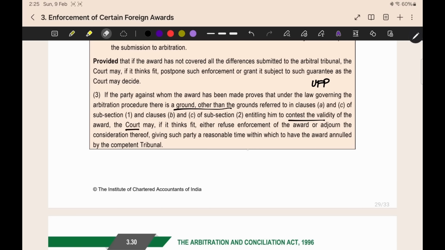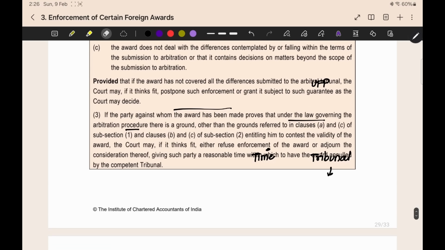Now what can the court do? It can give time to the unfavorable party to prove this to the arbitral tribunal. The tribunal which gave this award, the unfavorable party has to prove the ground to the tribunal and he should get the cancellation of the award from the tribunal. After hearing the ground, what will the tribunal do? It will cancel the award. This is given under subsection 3. The simple thing is, if there is any other ground upon which you can refuse the enforcement other than this section, you should go to the tribunal and tell the ground. The tribunal, if it accepts it, will give the cancellation of the award.